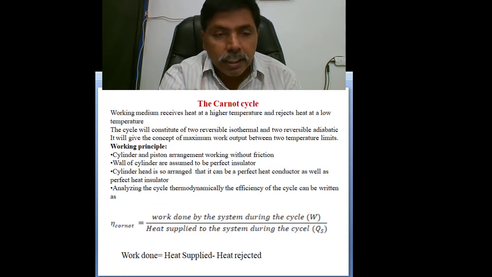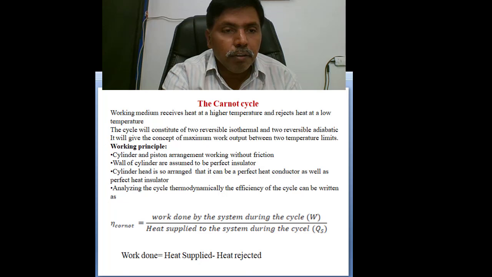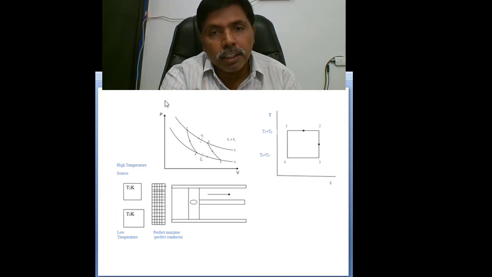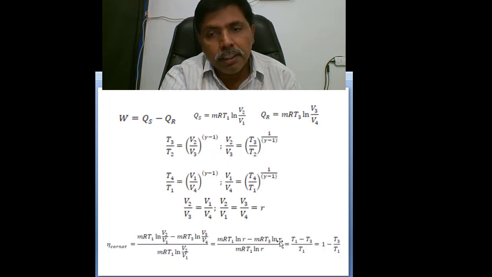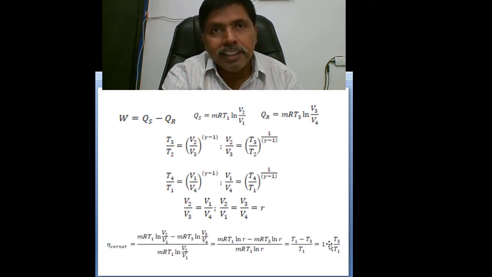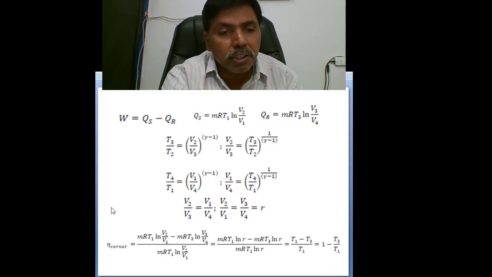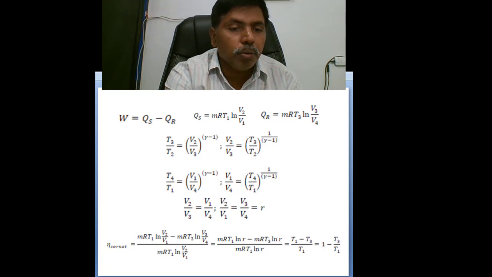Then we discussed the Carnot cycle thoroughly. It has two isothermal processes, heat addition and heat rejection, and two isentropic or reversible adiabatic processes, work production and work supply. We derived the efficiency of the cycle, and finally we got 1 minus sink temperature by source temperature. So Carnot cycle efficiency depends on temperature only, not on volume or pressure.